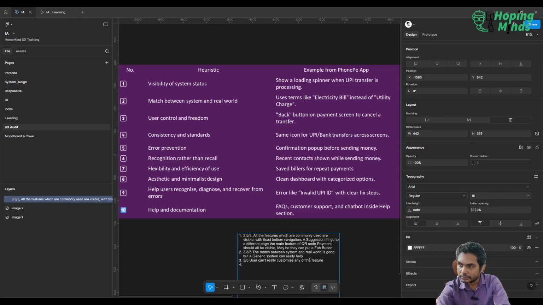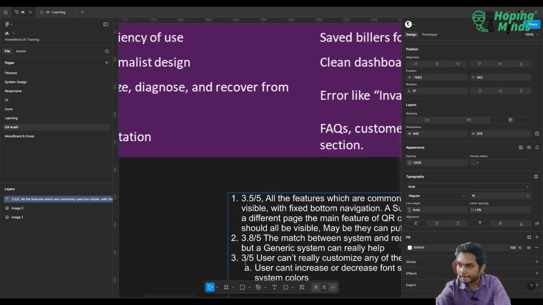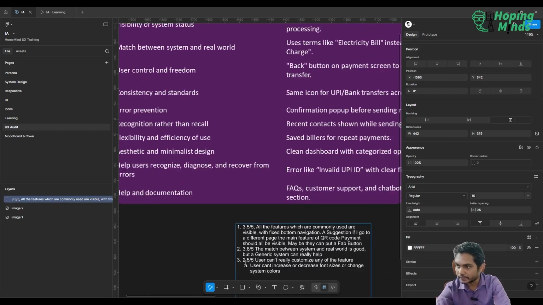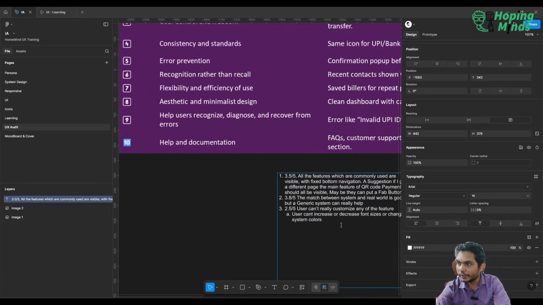Let's say user can't increase or decrease font sizes or change system colors. So not even 3.5, I would give let's say 2.5. 2.5. All right. Let's go into the fourth one.